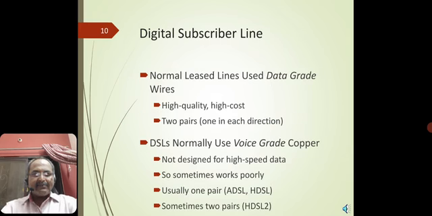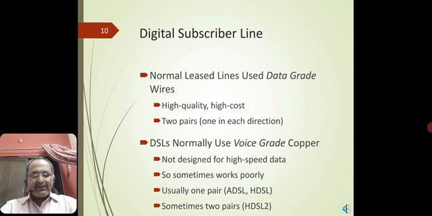Now, digital subscriber lines normally use data-grade wires. These wires are high quality and high cost, with two pairs, one in each direction, so that it becomes full duplex. And these two pairs will generally accommodate many channels, but you will get the dedicated service without disturbing other services.